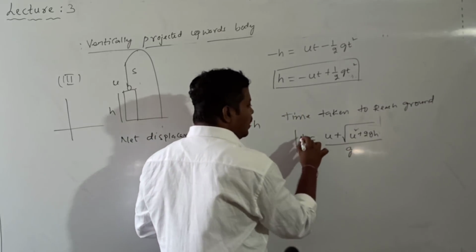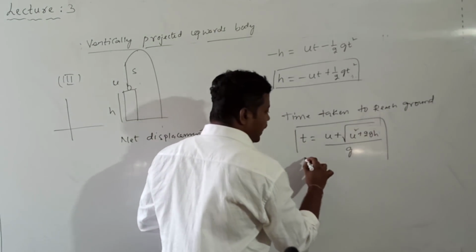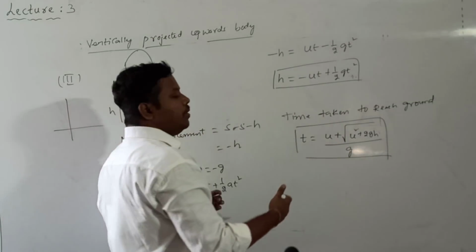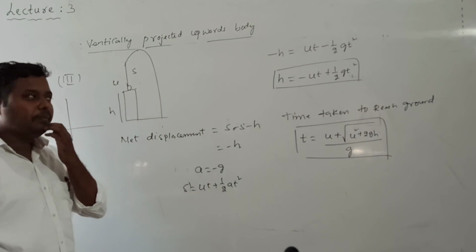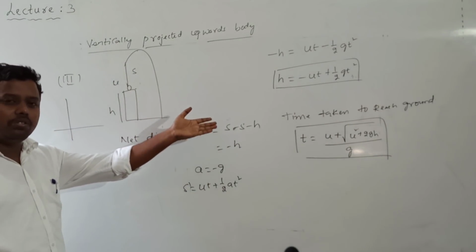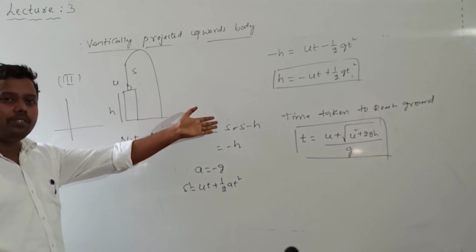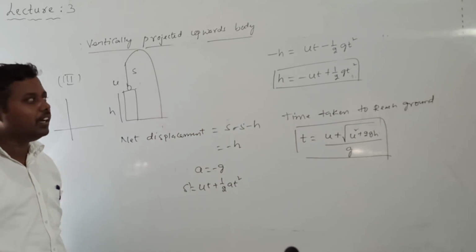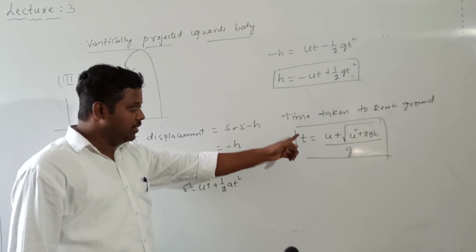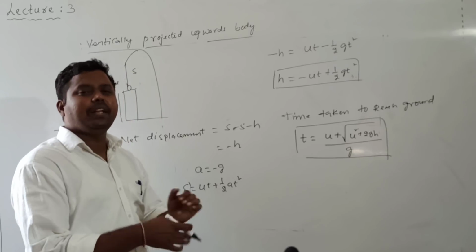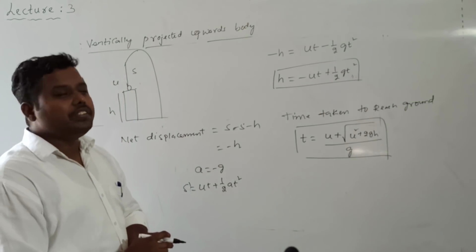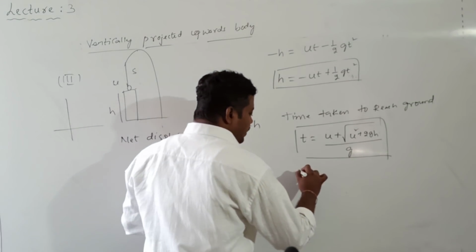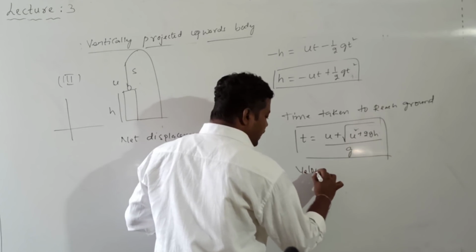This is the formula to calculate the time taken. We needed this formula while doing the problem. So t is given by finding the roots, you know that, minus b plus or minus root over b square minus 4ac divided by 2a. By using that formula, you can calculate the roots of this quadratic equation, the time taken. So okay, after calculation of time taken, what is the velocity of reaching the ground?